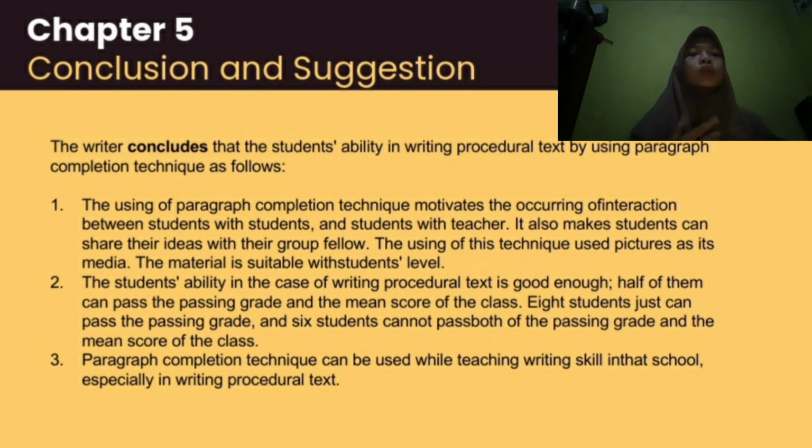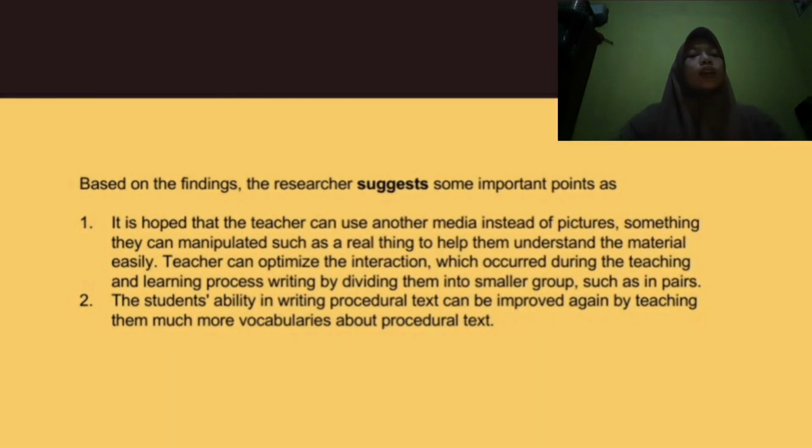And the second one is the student ability in the case of writing procedural text is good enough. Half of them can pass the passing grade and the mean score of the class. A student just can pass the passing grade, and 6 students cannot pass both the passing grade and the mean score of the class. And the third one is paragraph completion technique can be used while teaching writing skill in that school, especially in writing procedural text.